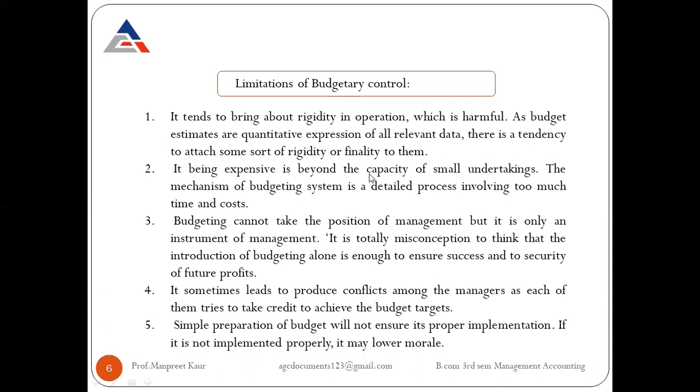The mechanism of the budgeting system is a detailed process that involves too much time and cost. All the processes involve too much time and too much cost for accomplishment of this budgetary control system, because a proper and expert person is appointed within the organization to control these kinds of activities so that they can maintain a proper level of control.